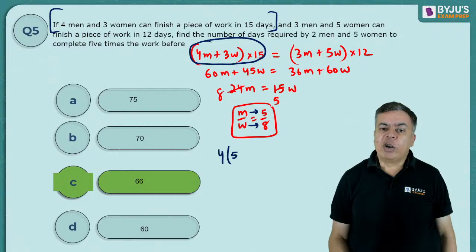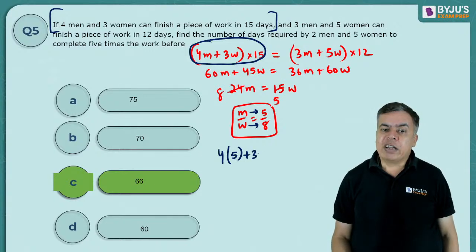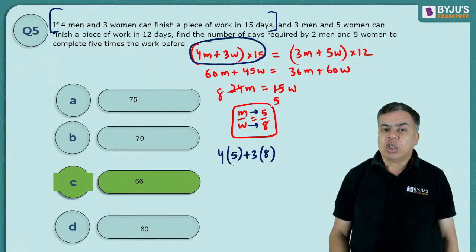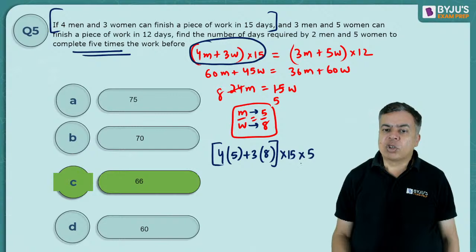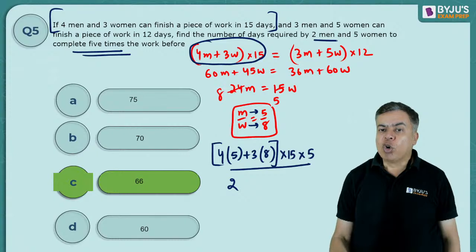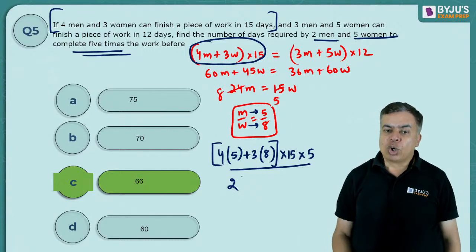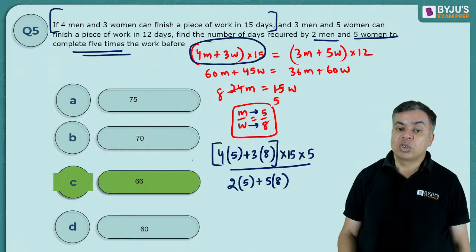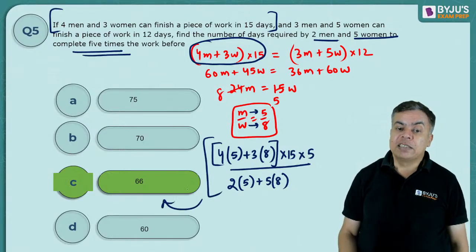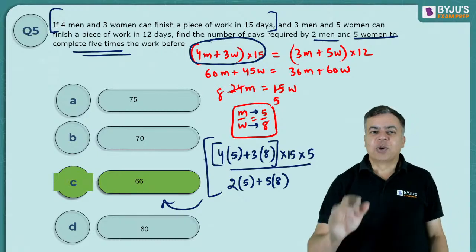Men are doing 5 units and women, there are 3, so they are doing 8 units. So this was the total work. Now you need to do 5 times the work, so multiply it by 5. So you need to do this much work by 2 men and 5 women. So 2 men will do this much, 5 women will do this much. Divide by the workforce, you will get the number of days. Solve it to get your answer as 66. Okay, let's move to the next question.